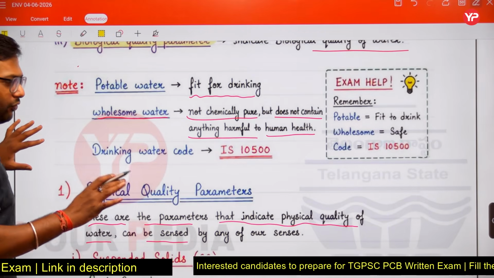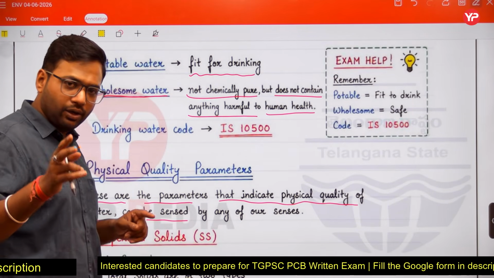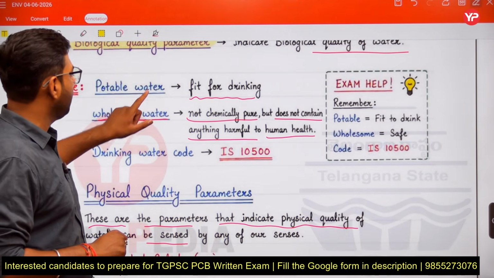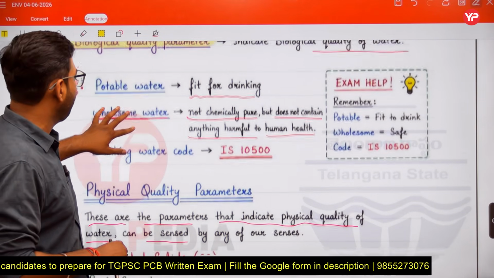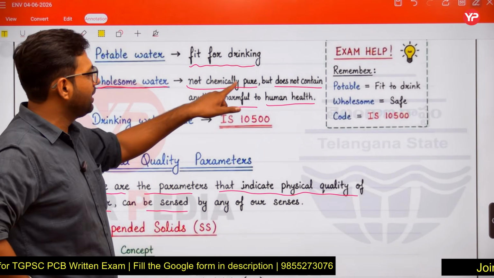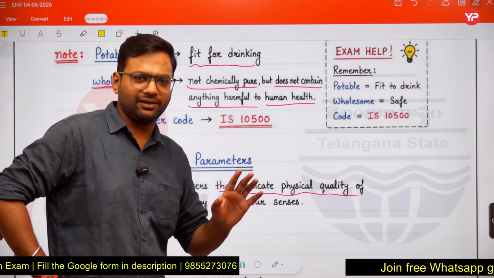Potable water, it is fit for drinking. Also wholesome water we can consume, but according to the exam you have to click the answers. So in the exam, potable water, it is fit for drinking, and if it asks about the wholesome water, then you will say that it is not chemically pure, but also it does not contain anything harmful to the human health, right?